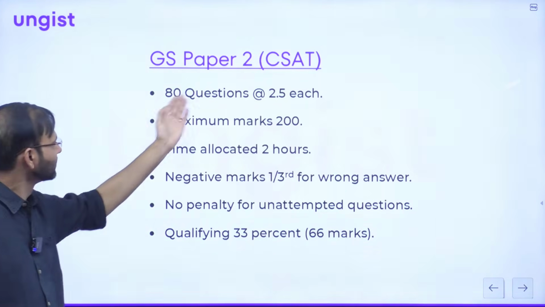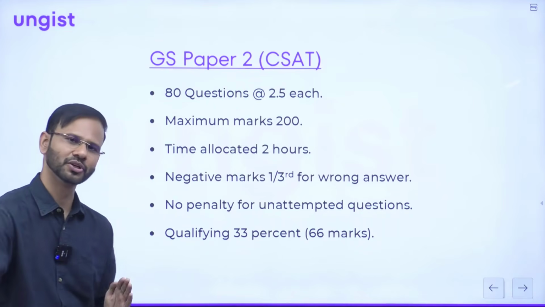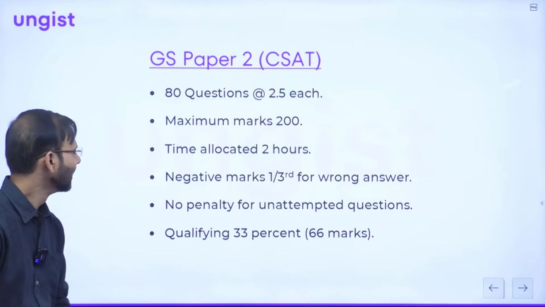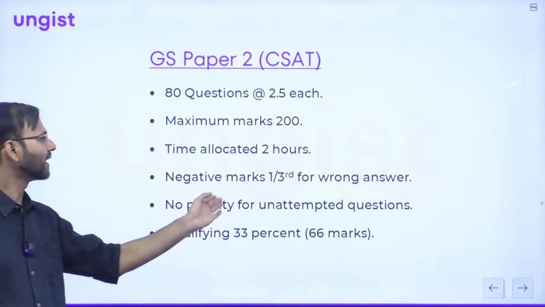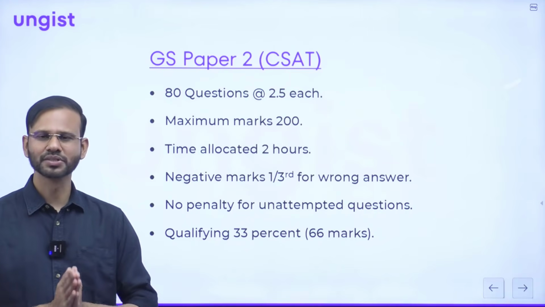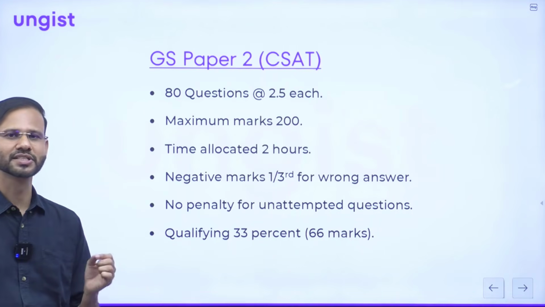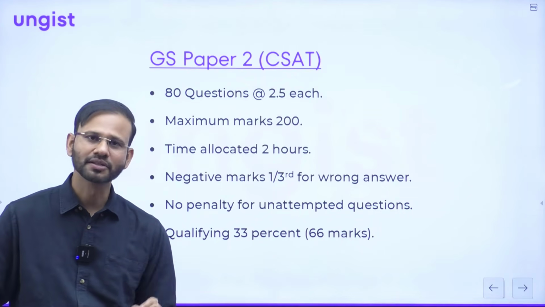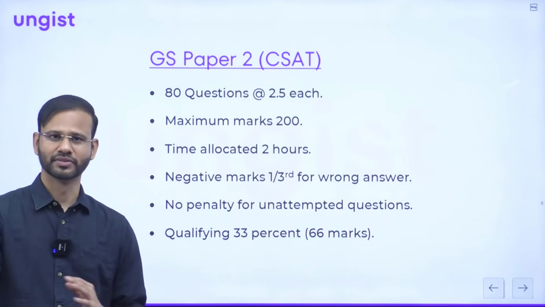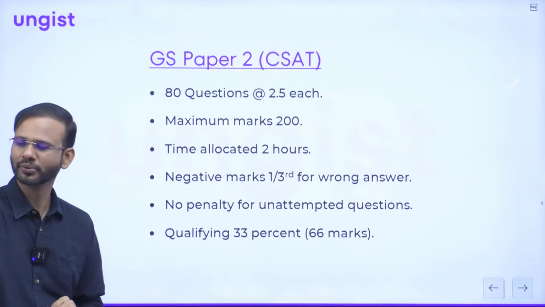One question carries 2.5 marks each, and if there is a wrong answer, then there will be a penalty of 1/3. So negative marking is 1/3, okay? Obviously, no penalty for unattempted questions. Since this is the qualifying paper, you have to score 67 marks (66.66) to qualify the paper, and 27 questions should be correct overall, excluding the wrong answers. So guys, this is the scheme of the examination, okay?